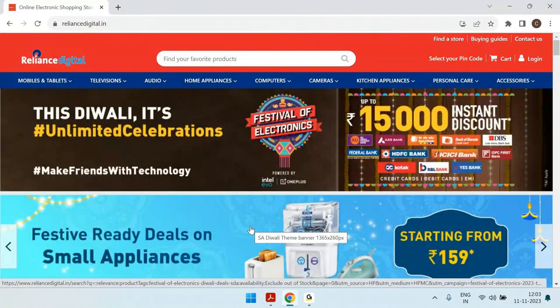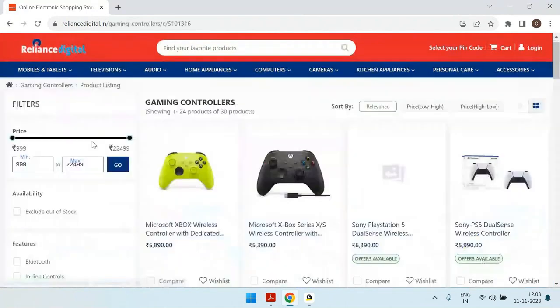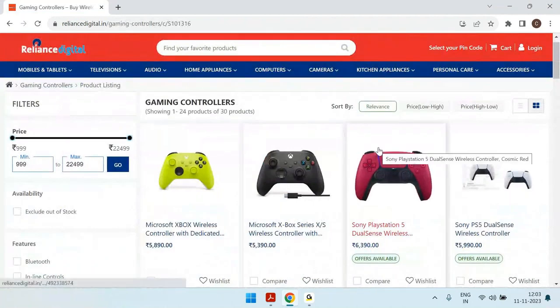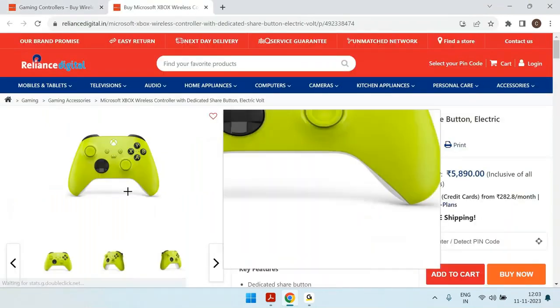For example, this has the front end. Whatever you see is called the front end. Now, if I click something like this, there will be some logic executed which is giving these results. And if I click on this one, you can see this is the product. This product is stored somewhere else.